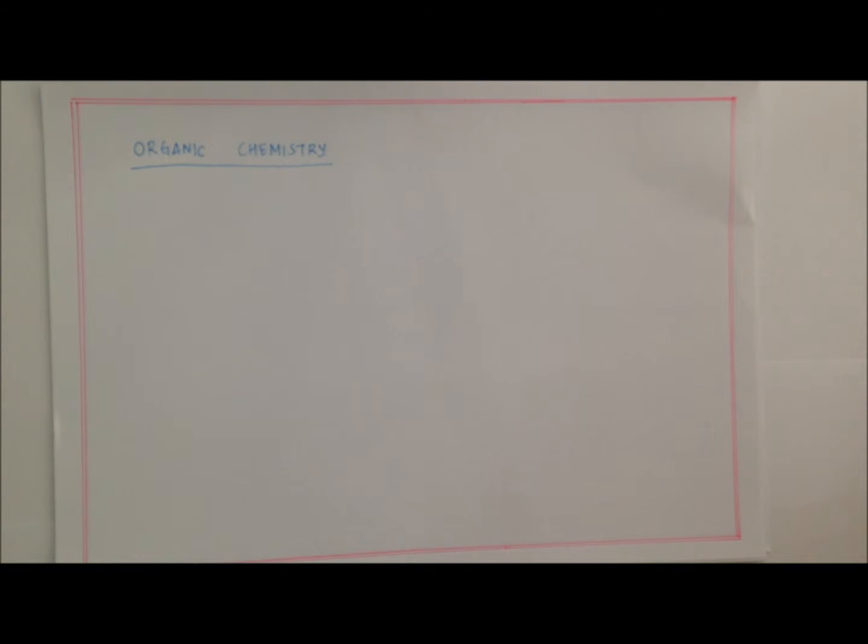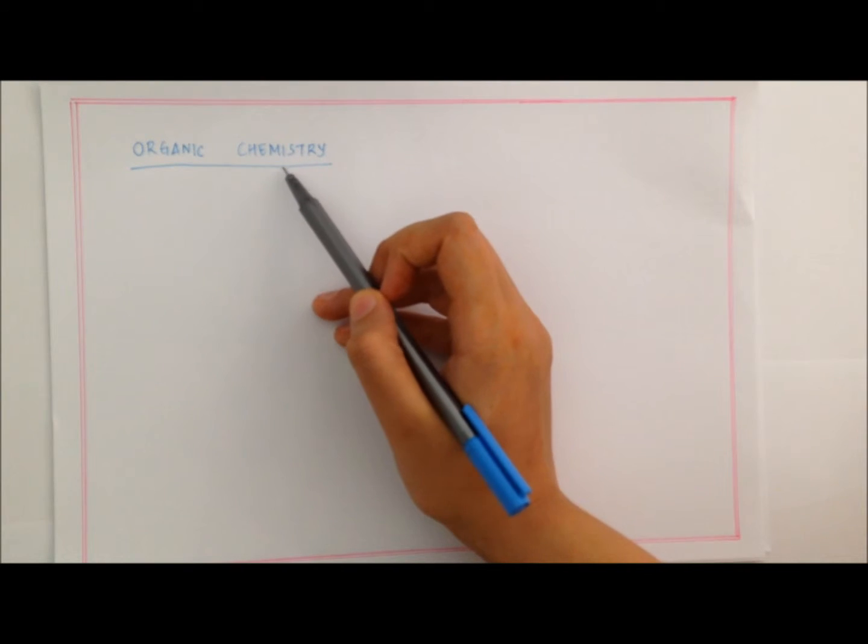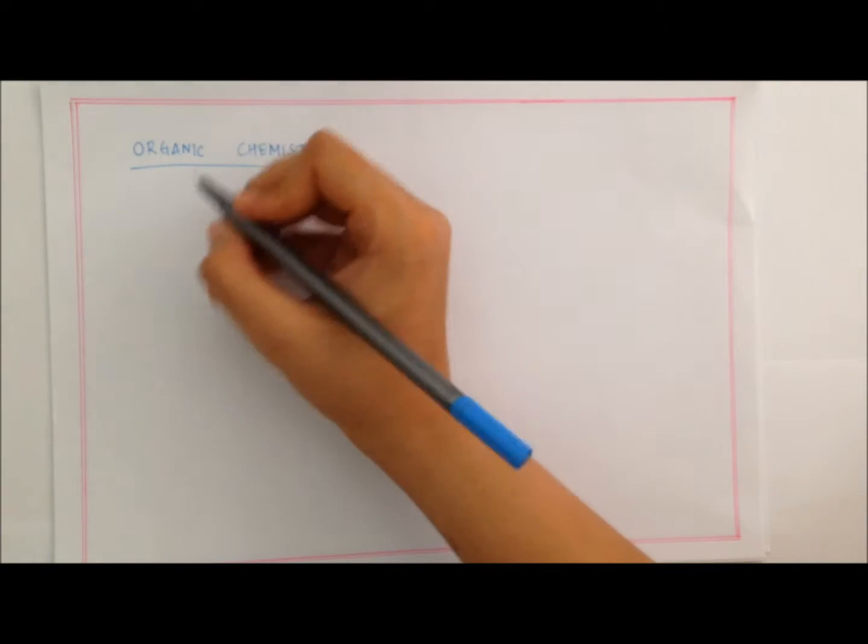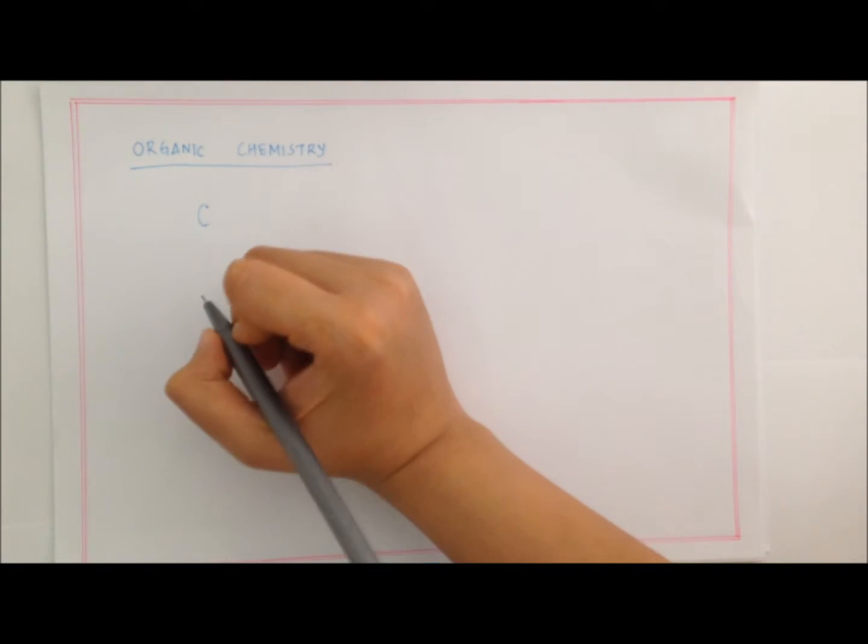We hear a lot about organic fruits and vegetables and organic manures and fertilizers and how they are natural. So, what exactly is this organic and what is organic chemistry? Organic is anything which comes from living organisms. And as you know, carbon forms a large part of all living organisms. Therefore, this whole field of study, organic chemistry, is dedicated to studying carbon and its compounds.